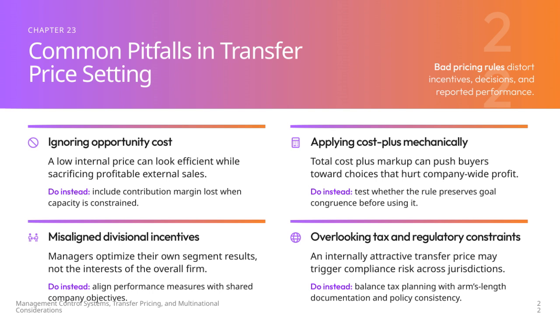A transfer price that looks good internally could trigger regulatory scrutiny or tax problems in different jurisdictions. The key here is to balance tax planning carefully while ensuring we stick to arm's-length principles and maintain consistent policies. By being mindful of these pitfalls and applying these best practices, we can improve decision-making and enhance overall company performance.